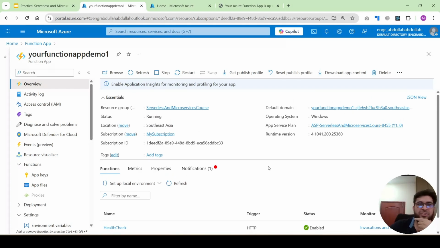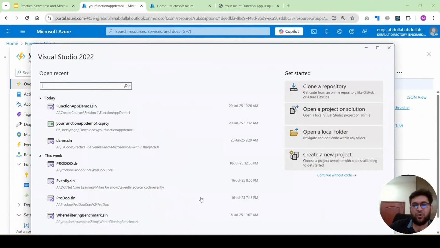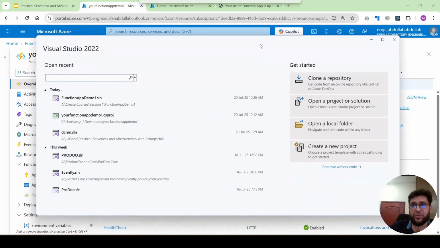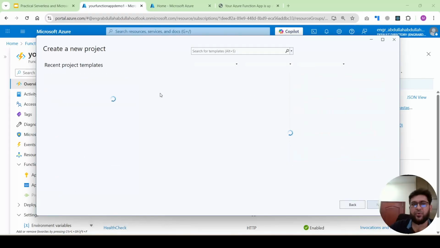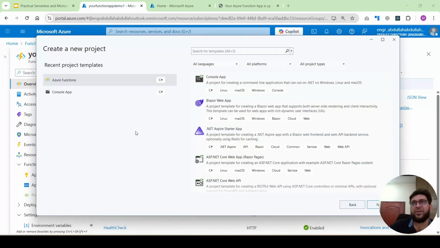You can write an Azure function in VS Code and Visual Studio, but for this demo, we will use Visual Studio because it is rich in features, like debugging and other things. So we will open Visual Studio. You will select create new app. We will create one health check Azure function and deploy it to the Azure app we created.